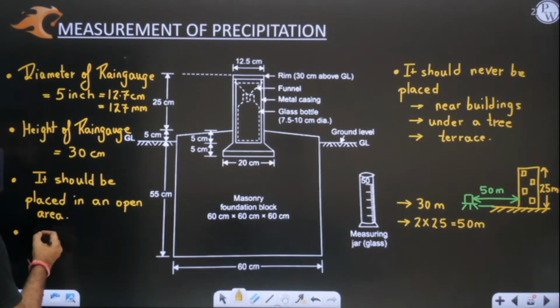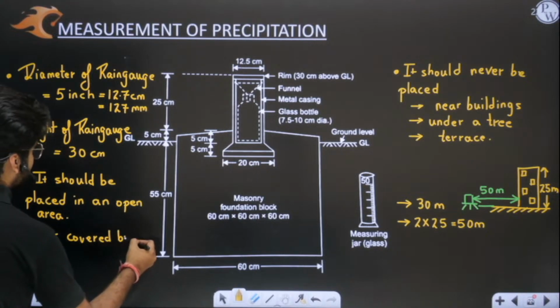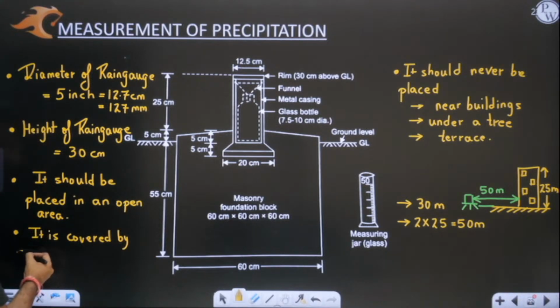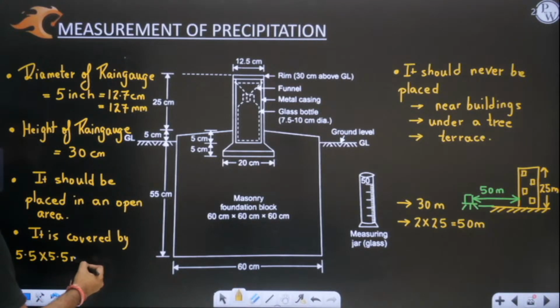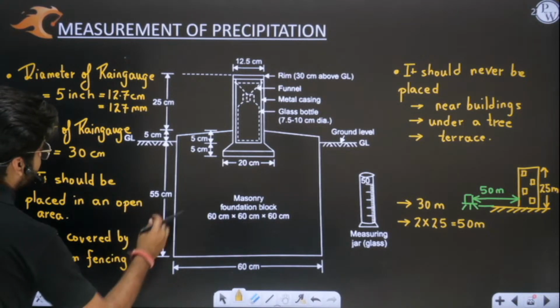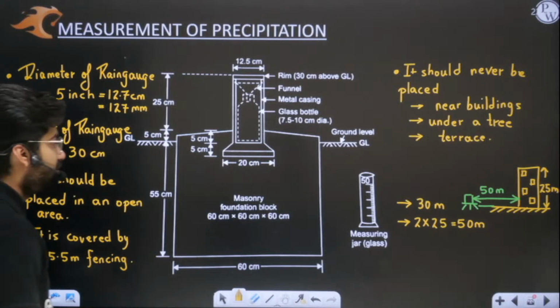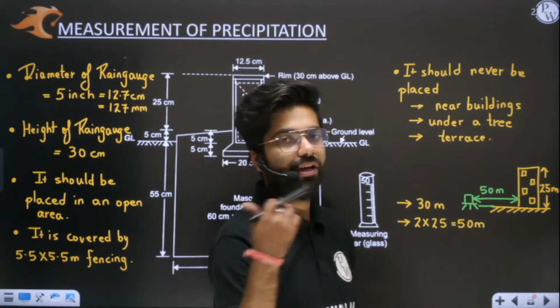So this instrument is covered by 5.5 by 5.5 meter fencing, obviously to prevent any kind of animal attack on this instrument.